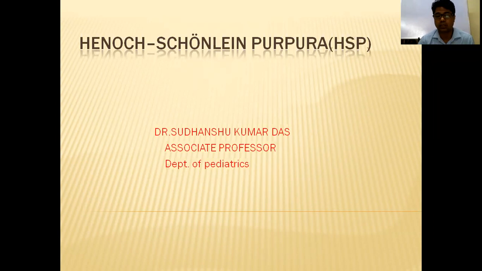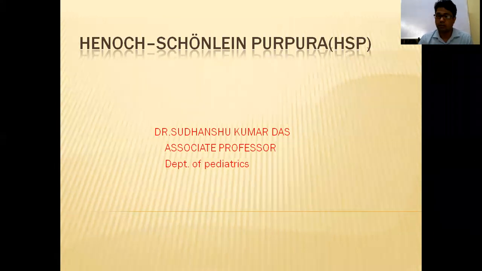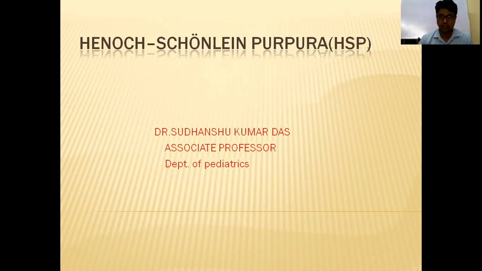Then what is vasculitis? Vasculitis is inflammation of your vessels. Always vasculitis is idiopathic, that means the cause is not known. But sometimes it is due to an infectious agent, sometimes due to medications, sometimes due to autoimmune disease. Okay, so here we have to know inflammation of the vessels, and these 2, Henoch-Schönlein purpura and Kawasaki disease, are common, and that is due to inflammation of the vessels.